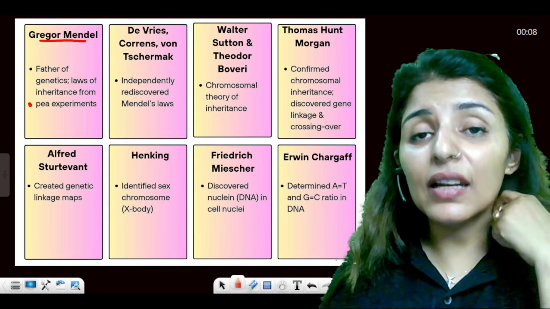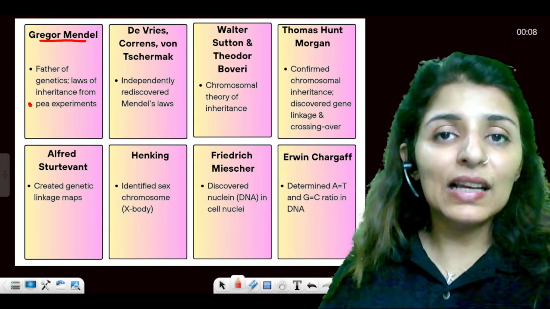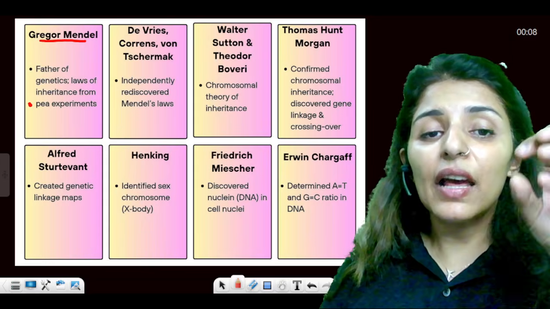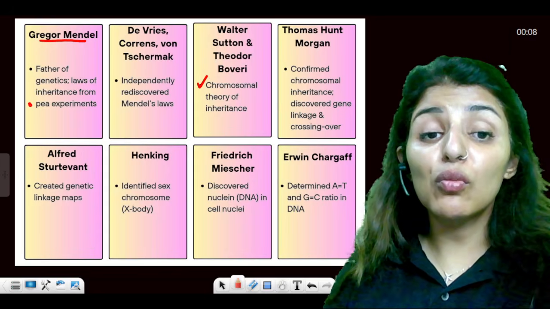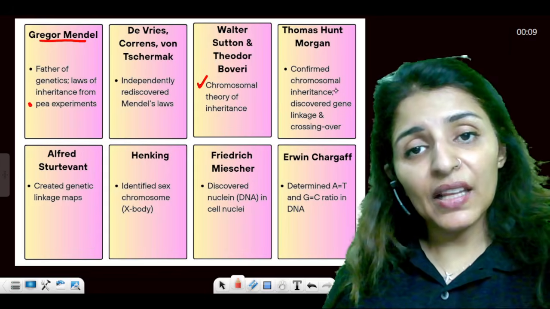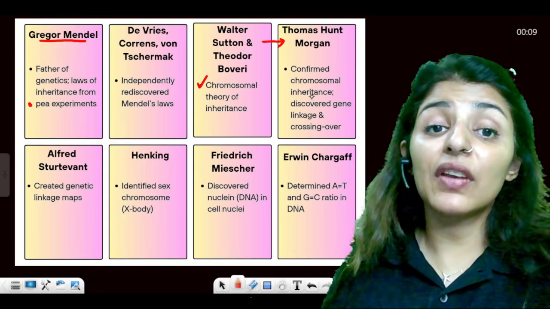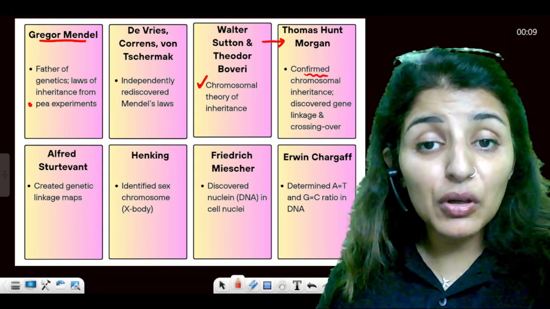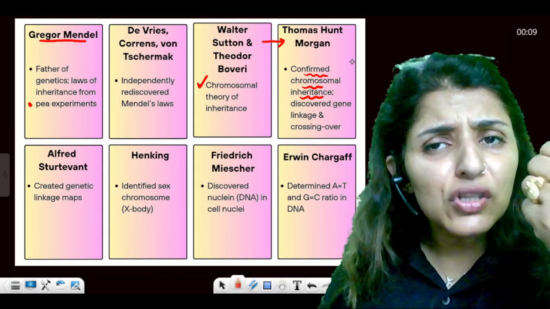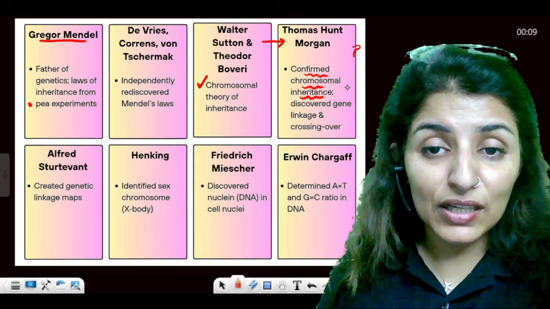Then Walter Sutton and Theodore Boveri. Everything that Mendel studied on the allelic level, on the gene level, Sutton and Boveri studied it at the chromosome level and gave us the chromosome theory of inheritance. Then came Thomas Hunt Morgan, who gave the experimental verification of Sutton and Boveri's chromosomal theory. So, confirmed the chromosomal theory. And which organism was used by Thomas Hunt Morgan? Let me know in the comment section.